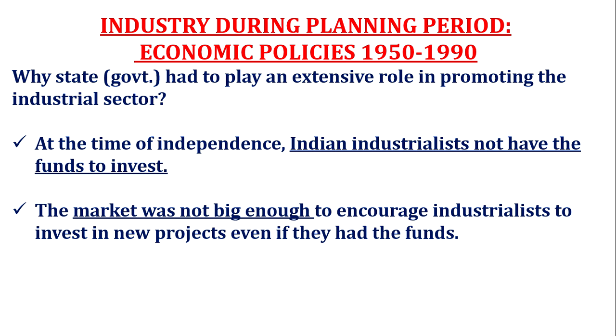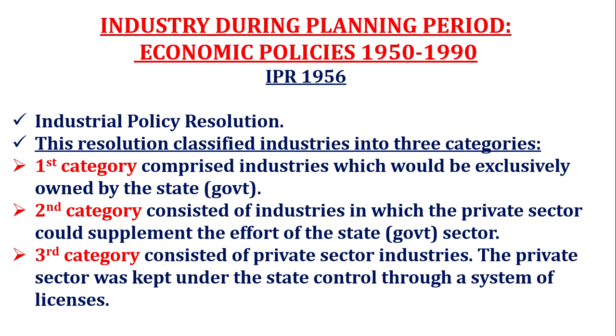The reason is that industrialists, the private sector, were not having funds. Even if they had funds, the market was not there, the demand was not there. So a new IPR was there, 1956. That IPR divided the industries into 3 categories. This you need to understand.